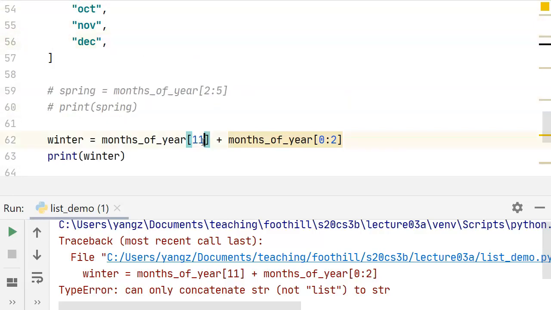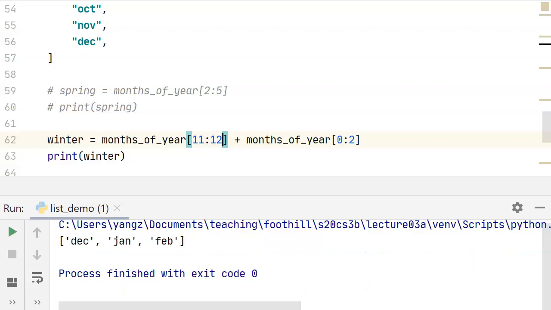So how do we get a list that just has one element, December? Well, we can get a slice of it, and that would be 11 to 12, right? So that should have, hopefully, December, and then from 0 to 2, and that's January as well as February.